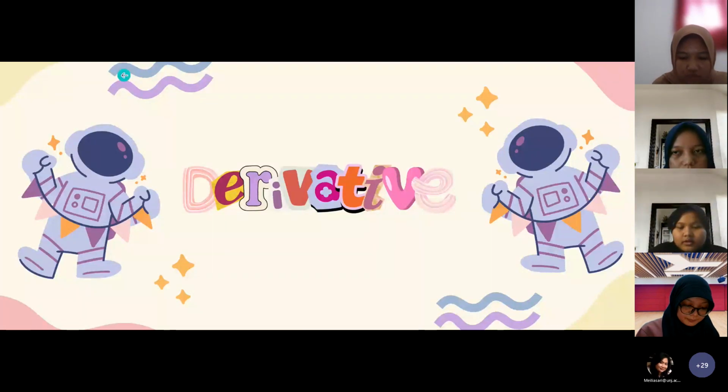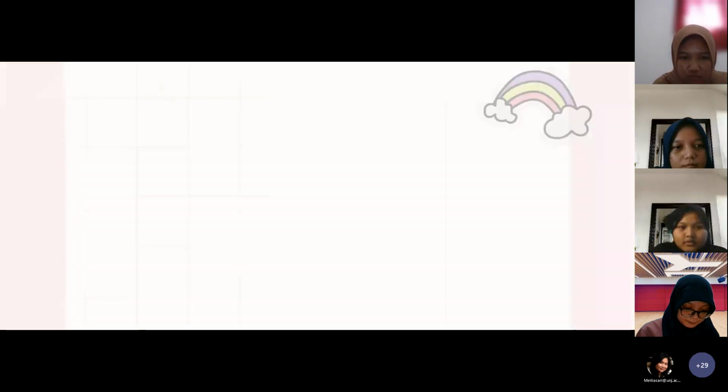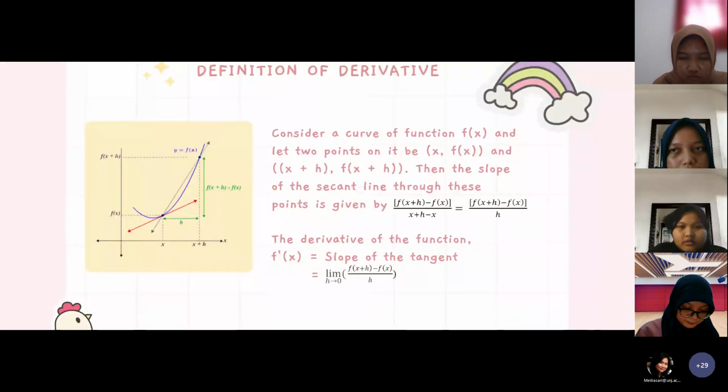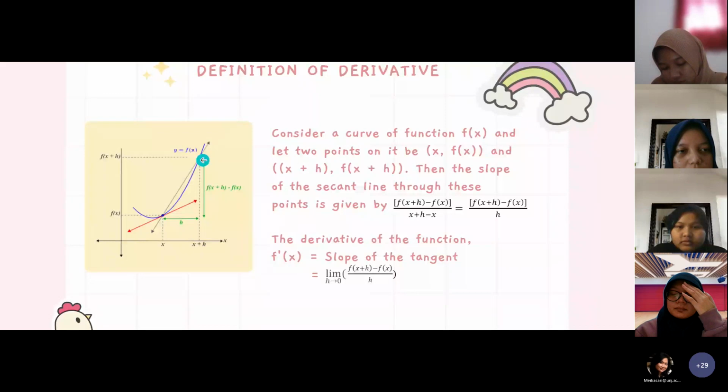Okay, next, derivative. Definition of derivative. Consider a graph of function f of x, and let the points on it be (x, f of x) and (x + h, f of x + h).